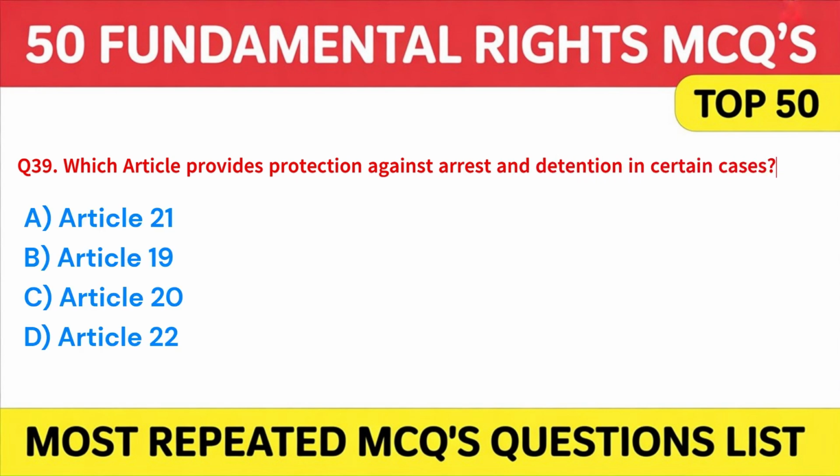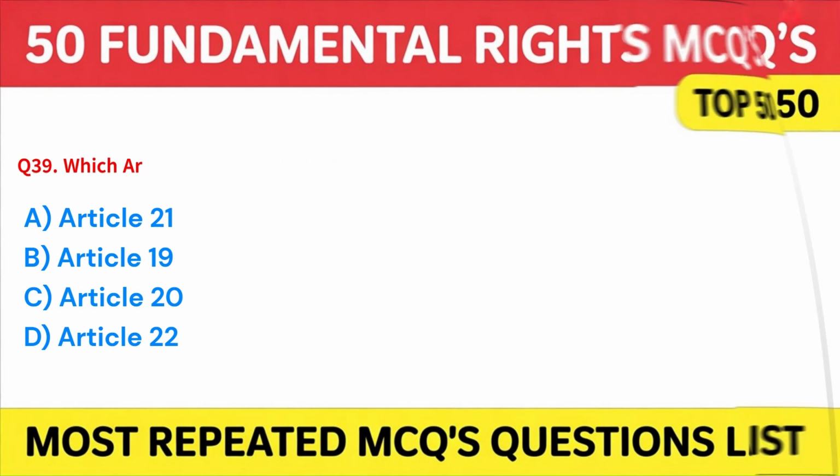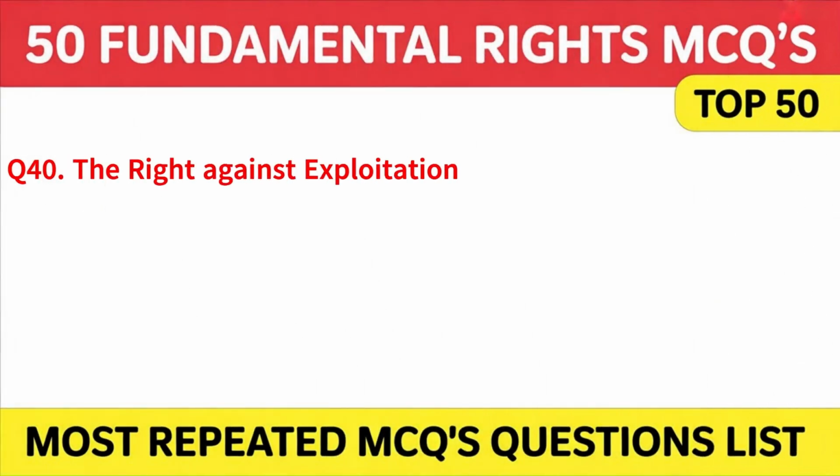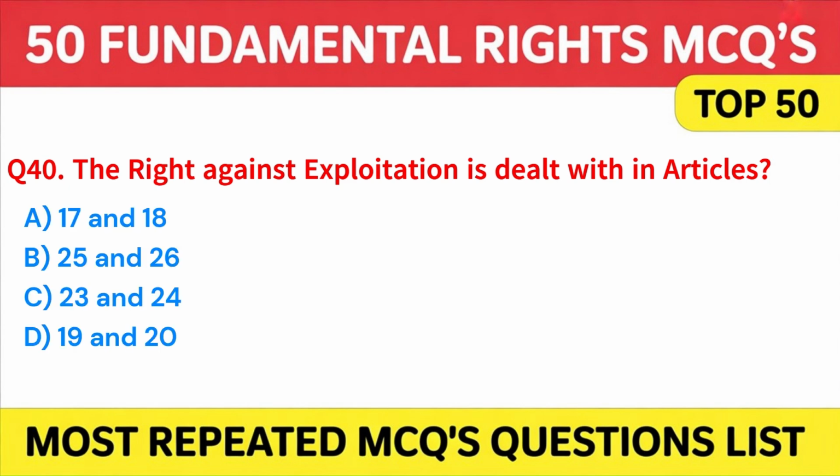A. Article 21. B. Article 19. C. Article 20. Or D. Article 22. Answer. D. Article 22. Moving on. The right against exploitation is dealt with in Articles A. 17 and 18. B. 25 and 26. C. 23 and 24. Or D. 19 and 20. Answer. C. 23 and 24.